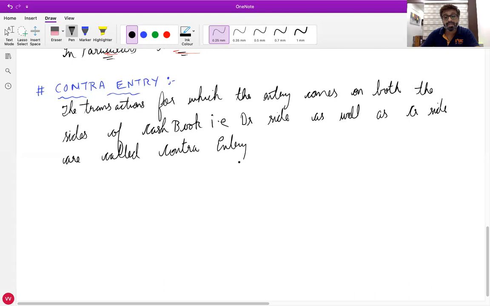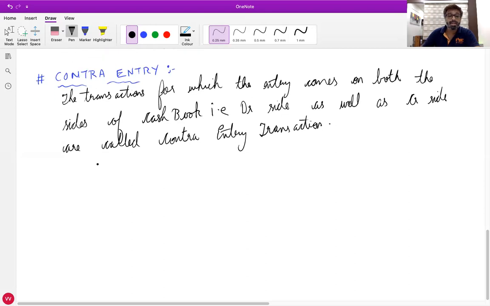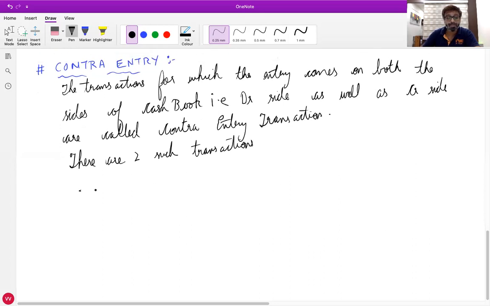Any confusion with the meaning of contra entry transaction? Next paragraph, there are two such transactions. Only two such transactions are there which will come on both the sides. One, cash deposited in the bank, and second, cash withdrawn from the bank.